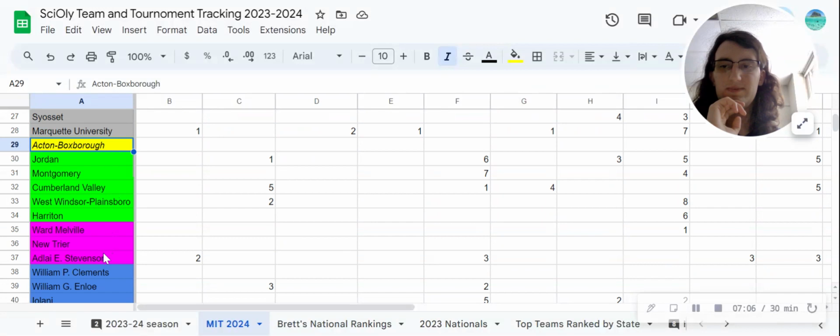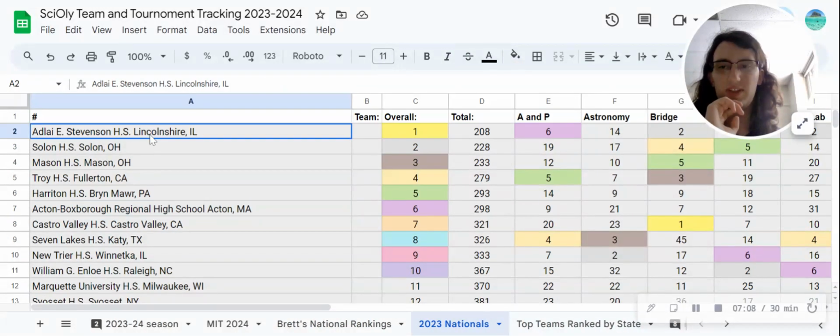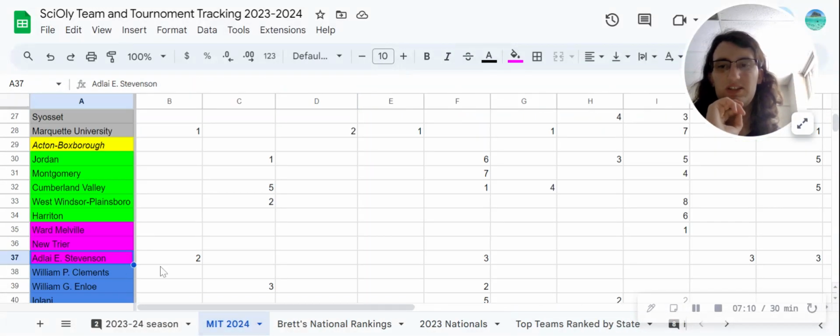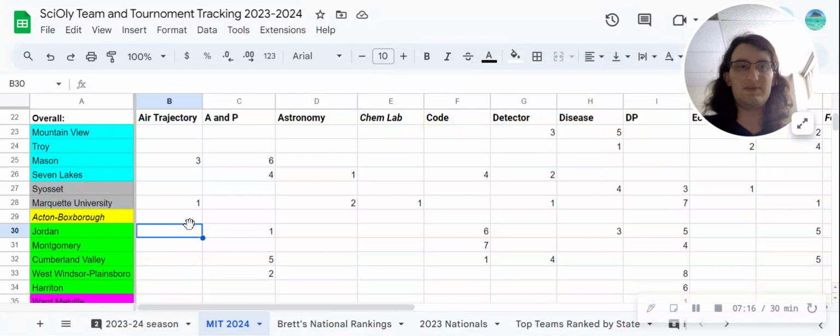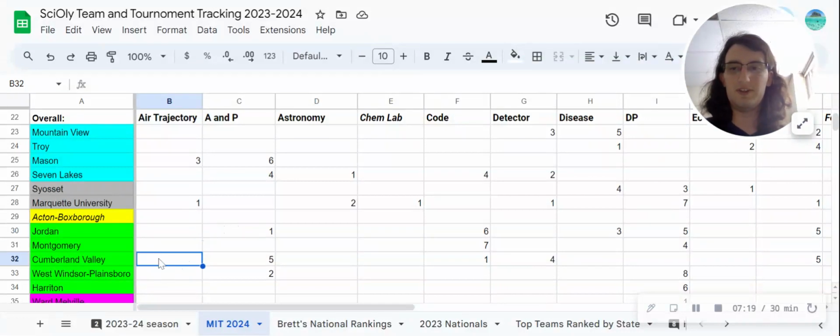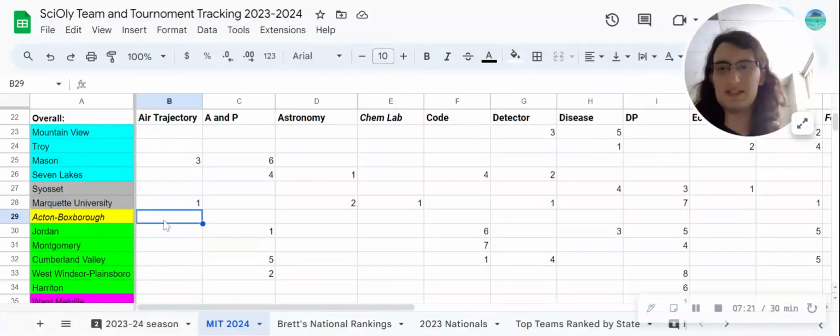I mean, as Stevenson has shown us, doing well at Nationals last year doesn't necessarily mean you're going to be doing well this year. And as teams like Jordan and Cumberland Valley tell us, teams that didn't even make it to Nationals last year are doing very well this year. So you really have no idea where teams that you don't have data on are going to fall.